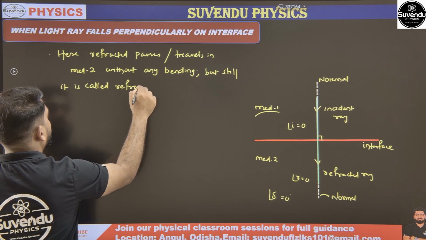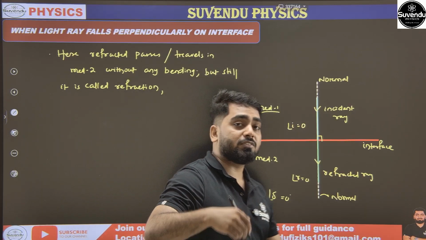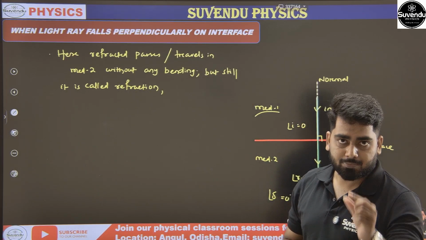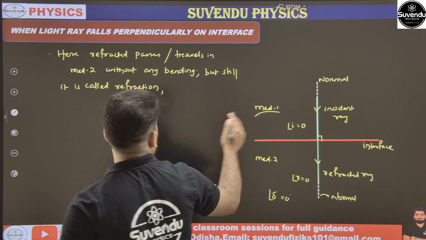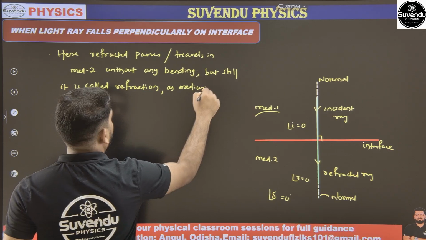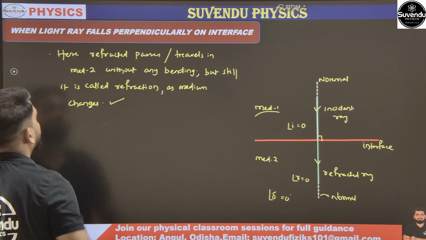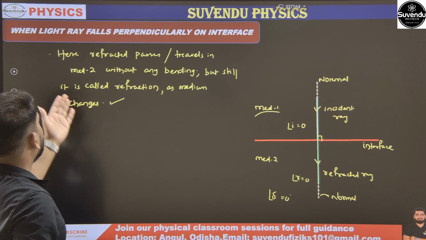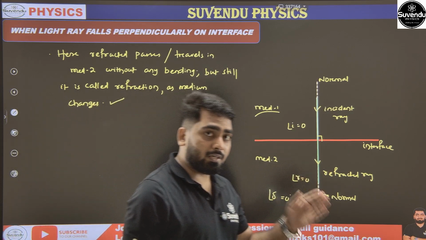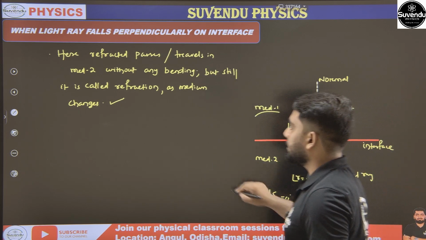For refraction, in the general definition, we have mentioned the phenomenon of change in direction of path of light rays. But I have mentioned one thing: in case of refraction, the medium must change. So as the medium changes in this case, still it is called refraction. So this is about our light ray falling perpendicular to the interface. Particularly in this case we cannot observe the bending nature, but remember, this is a special case of refraction. I think it is clear to all of you.